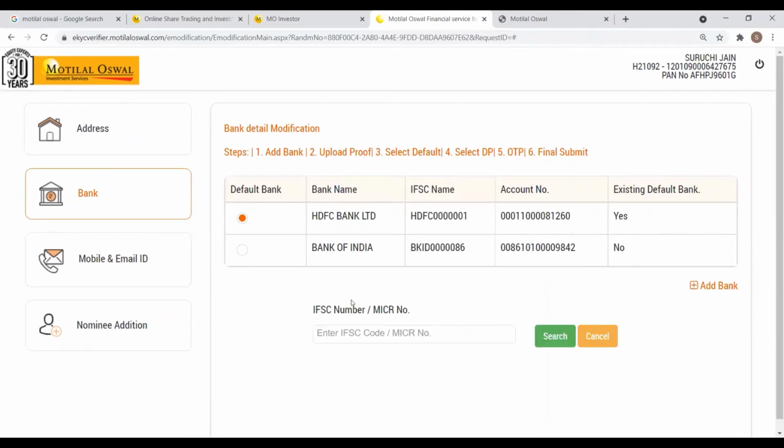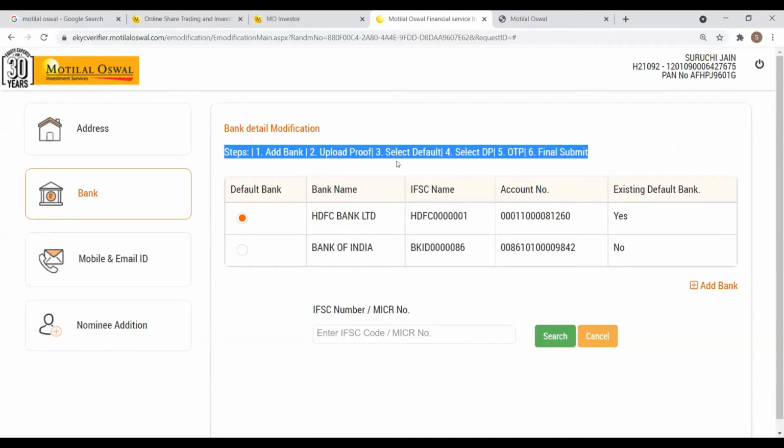Once you click on Add Bank, it will prompt you for the IFSC code or the MICR number of your bank account. Once you enter those details, the Motilal Oswal webpage will prompt you to upload a proof of your bank account. For the proof section, we'll need a digital copy in JPEG format of your bank account statement or a cancelled cheque. Either one will do. Then the Motilal Oswal webpage will ask you to select a default bank account. And finally, there will be an OTP process that will be sent to your mobile number and email ID.